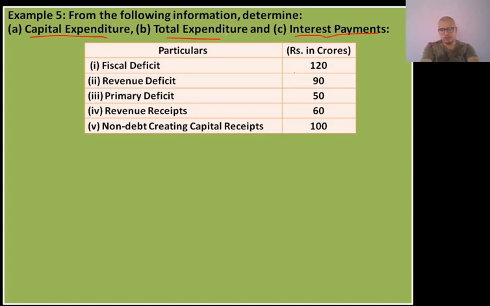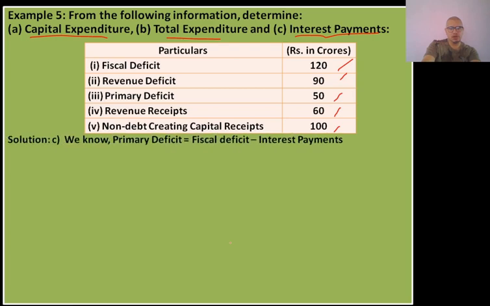What are the details given in the question? Fiscal deficit is 120 crores, revenue deficit is given, primary deficit is given, revenue receipts is given, and non-debt creating capital receipts is given. So from these details, you are asked to find capital expenditure. You are also asked to find total expenditure and interest payments. So let's see how to solve this.